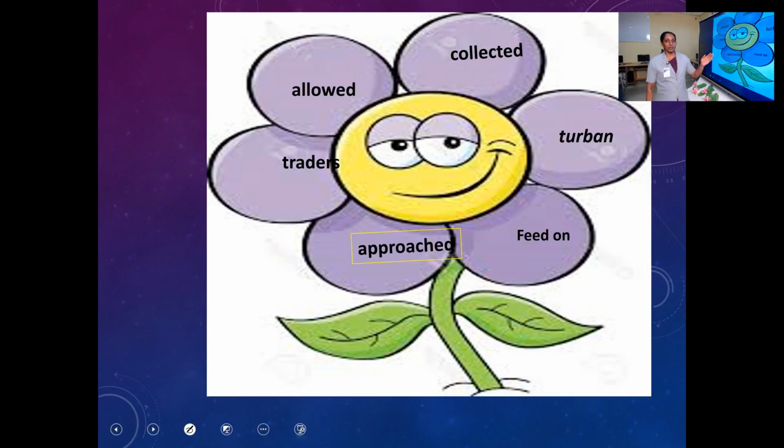So these are some of the new words you may see in the lesson. What are the words? Underline the words, okay? Collected. What is this word? Say along with me: turban, feed on, approached, traders, allowed. Are you all repeating along with me? Please, children, you please do that. Please repeat the words whenever the teacher says to do so. Then only you can learn it very easily.